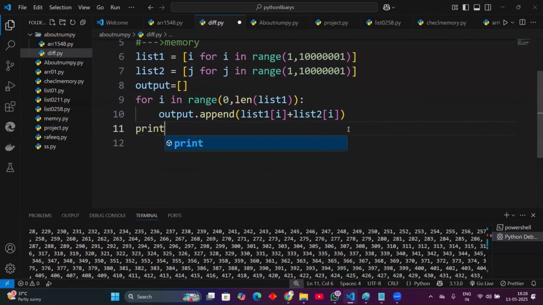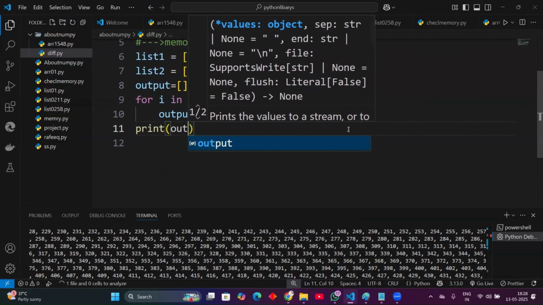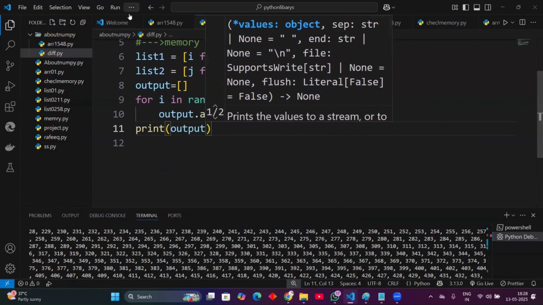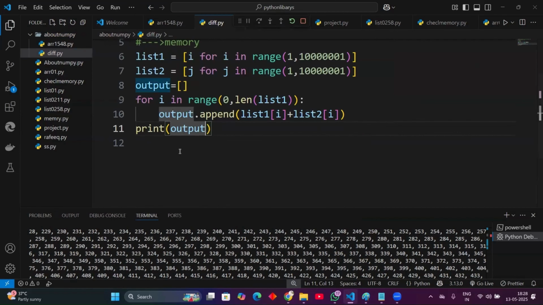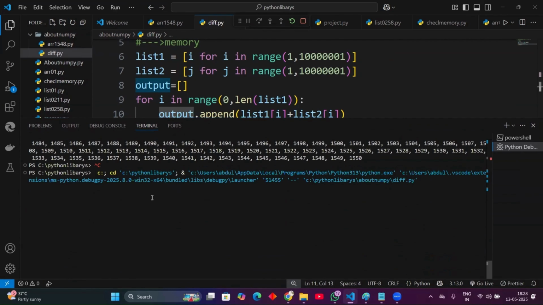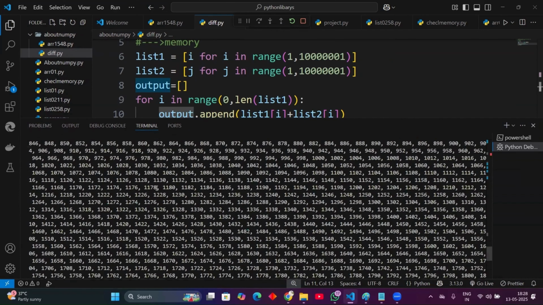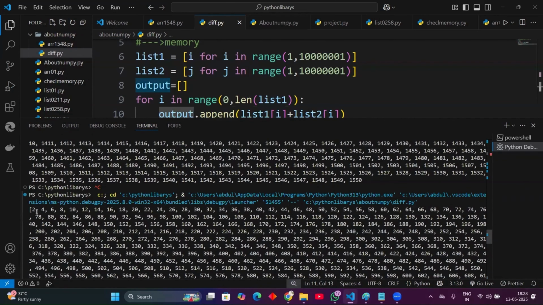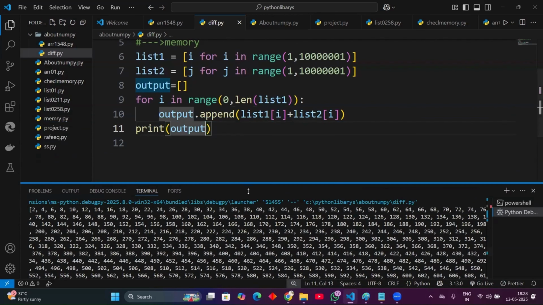Print the output. Now you can see it happily sums the data of the given two lists. See, 1 plus 1 is 2, 2 plus 2 is 4, 3 plus 3 is 6, 4 plus 4 is 8, right? 5 plus 5 is 10. It sums the data.